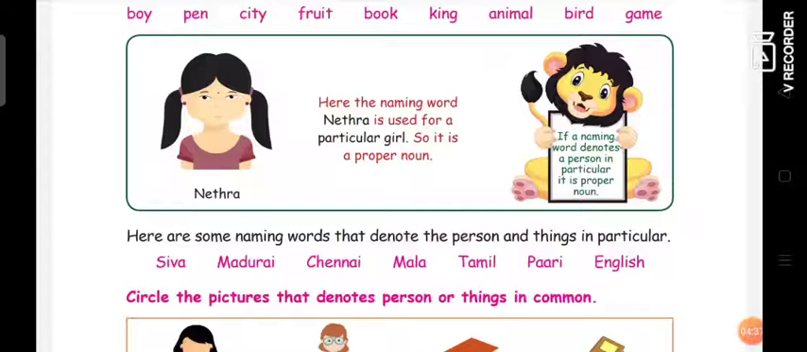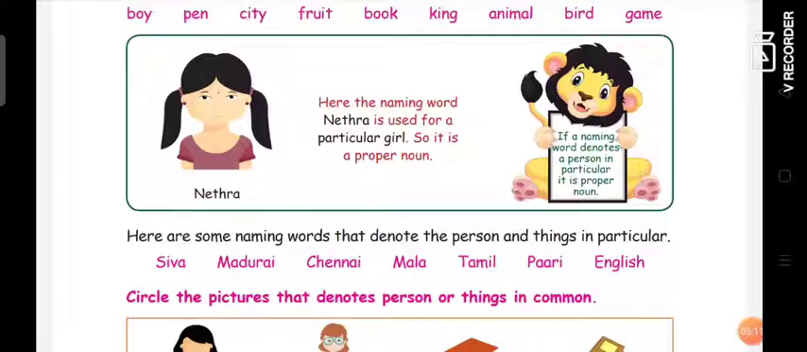Shiva. Shiva is a boy. So boy means common noun, and Shiva means proper noun. Okay. Madurai. Madurai is a city, right? So city is a common noun. Commonly we call it a city, but specifying which city it is makes it a proper noun, that is Madurai. Okay. Chennai. Chennai is also a proper noun; we call it a city commonly, but if we specify that particular place, then it will be called Chennai, right?